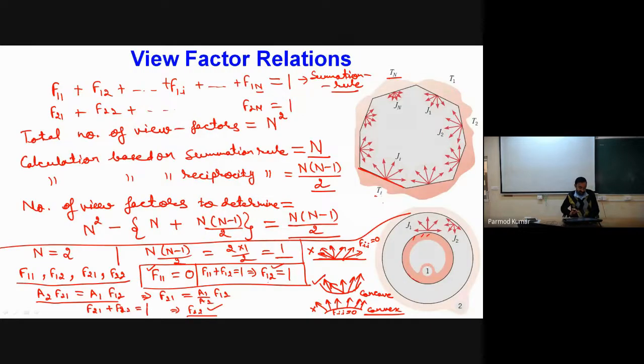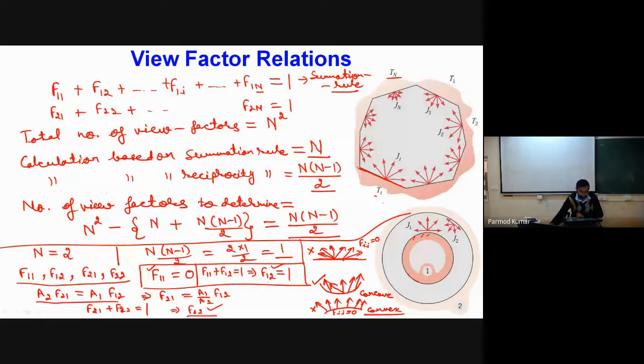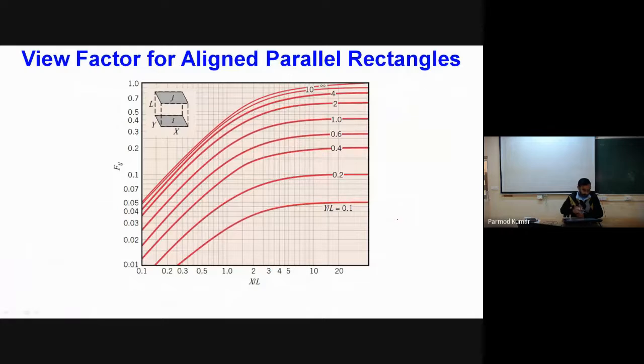Now the point is, for a number of simple configurations, the way I have actually used this, we can just apply these visual inspection based observations in order to determine the view factors. However, if we have very complicated situations, we have to go with the integral equations which I have described over here, and after that we can determine the view factors. So you can practice based on observation for simplified geometries.